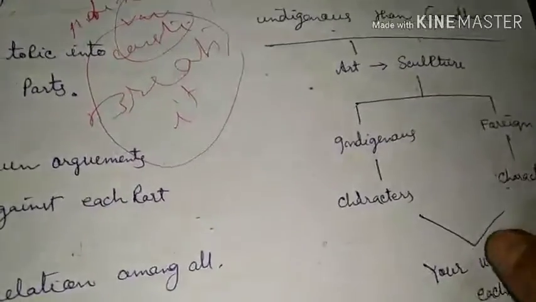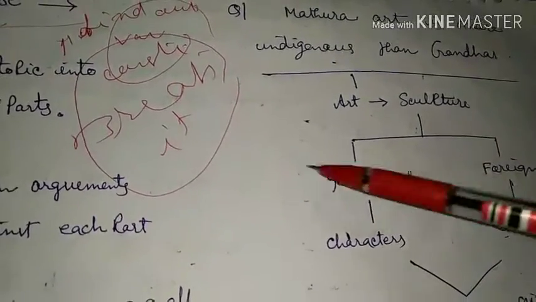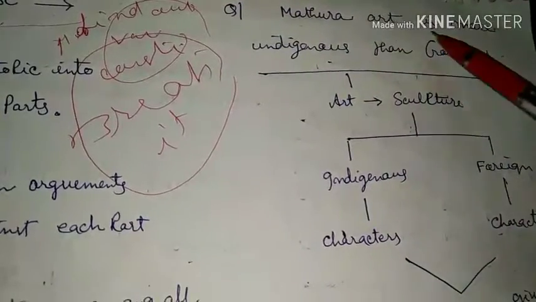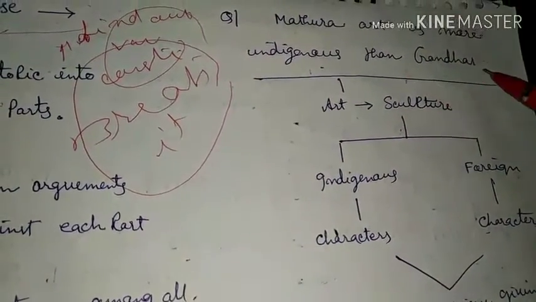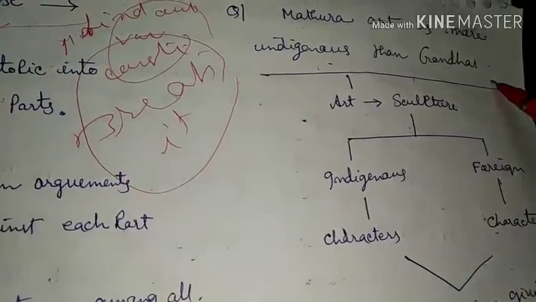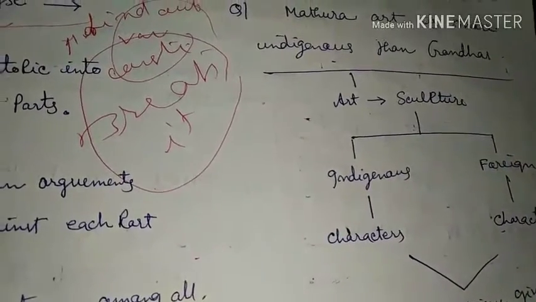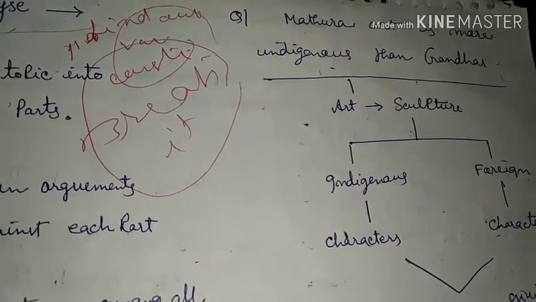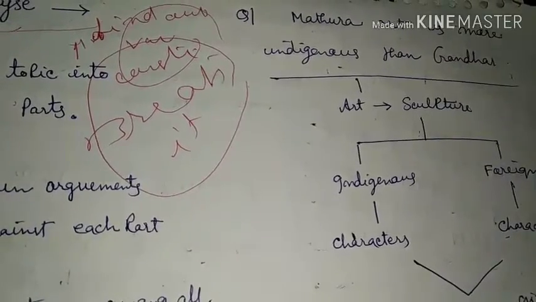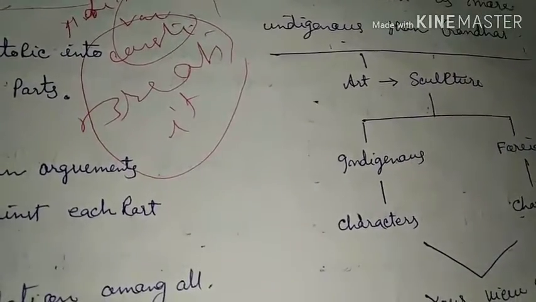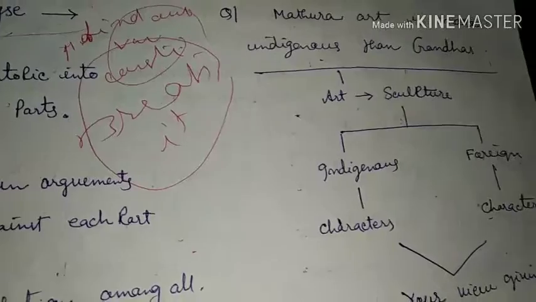Let's find it out with an example. See, the question is, Mathura art is more indigenous than Gandhara. The question is asking whether Mathura art derives its elements more indigenously in comparison to Gandhara. Analyze. Then what do we have to do?